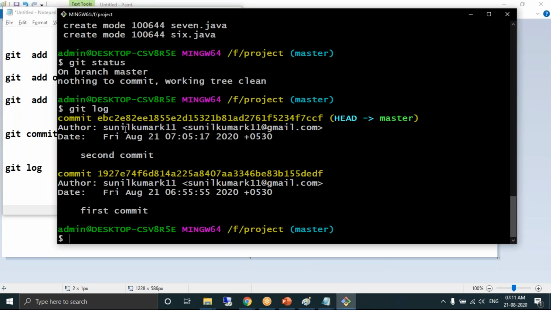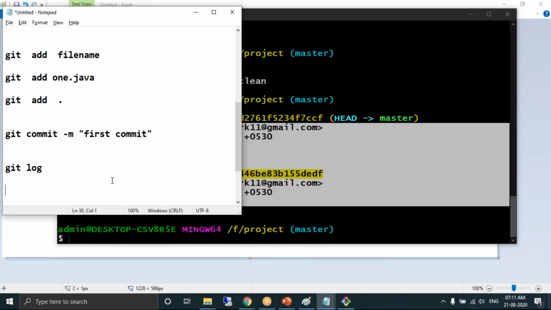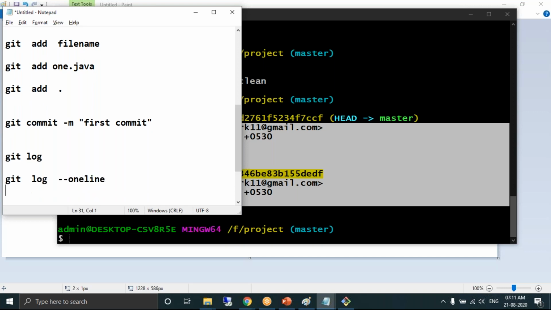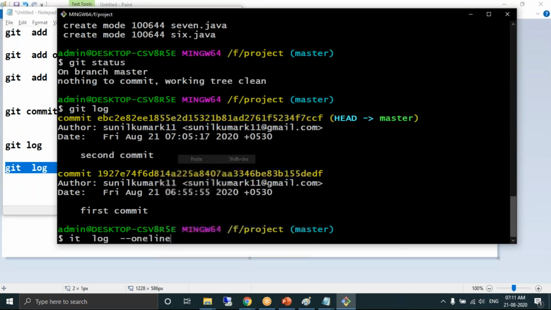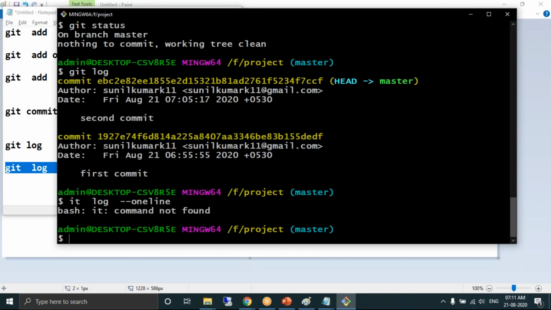If you don't want unnecessary information and simply want the list of all the commits in one line, we have one more option: git log --oneline. It is a command which helps you see the list of all the commits without unnecessary information.